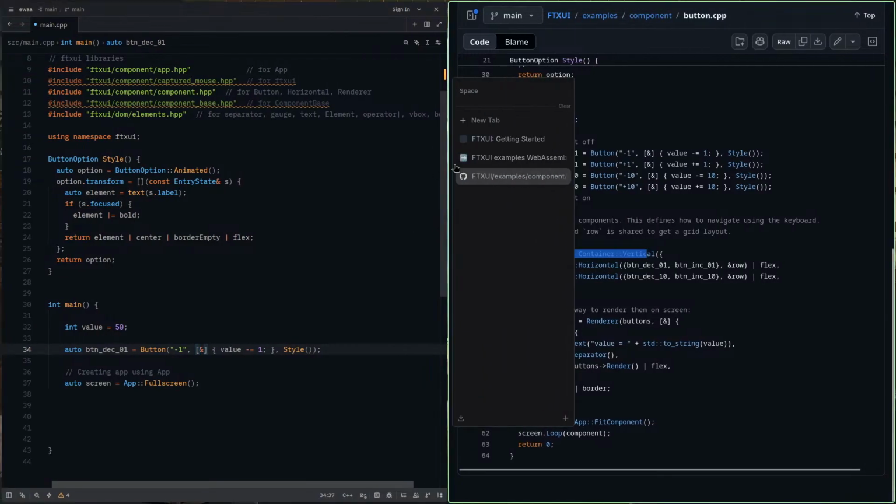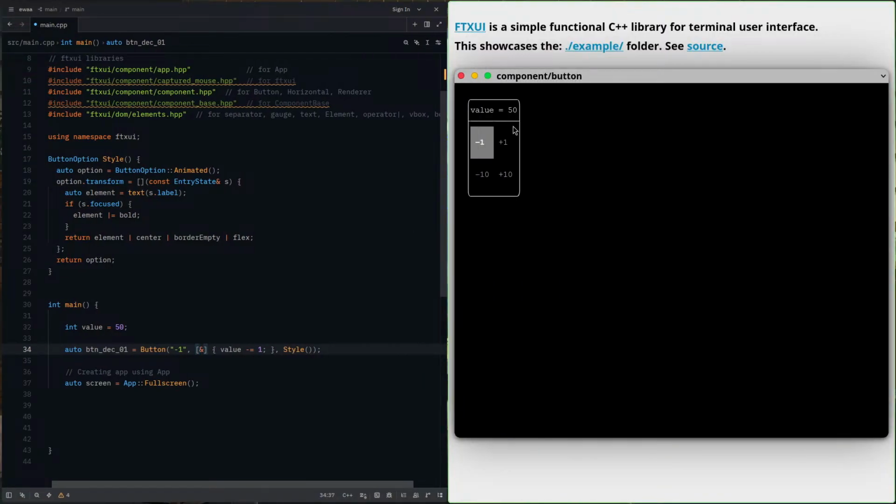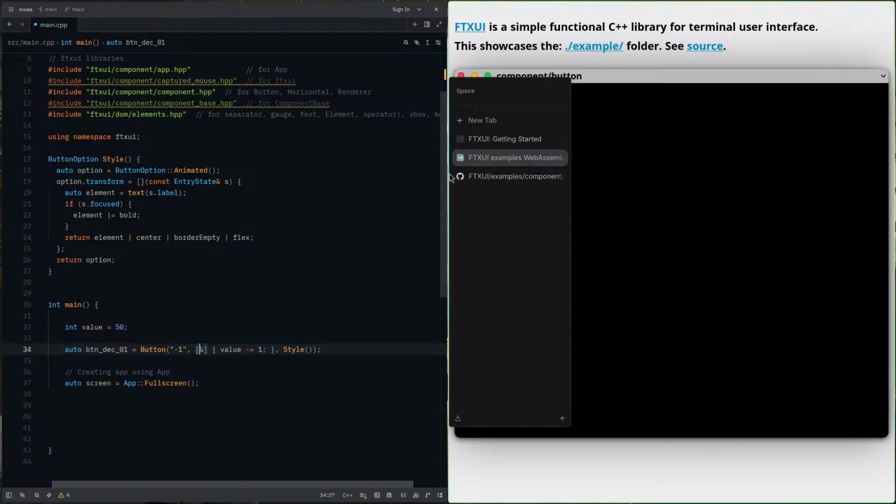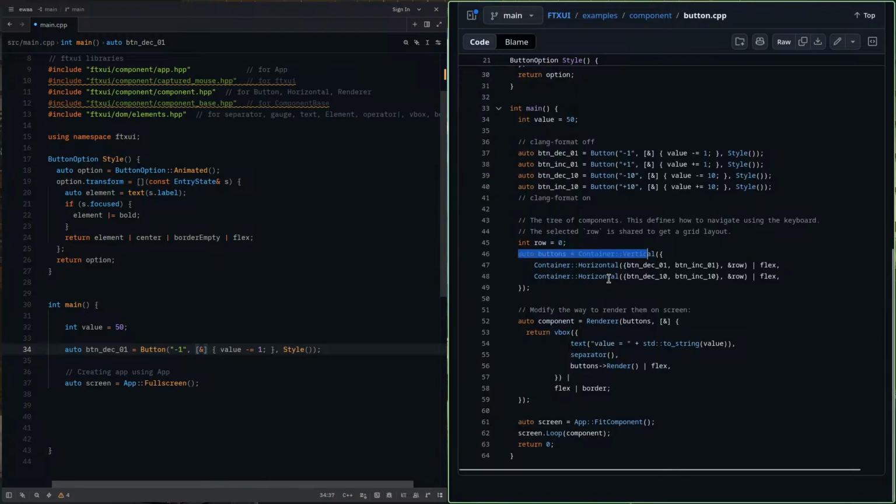So with the container vertical, I think it means something like this, container vertical, then this thing. And here we have two here. Let me see. We create a container vertical, then the first one we will have something, and then we have this row as well. Oh, okay, I get it.